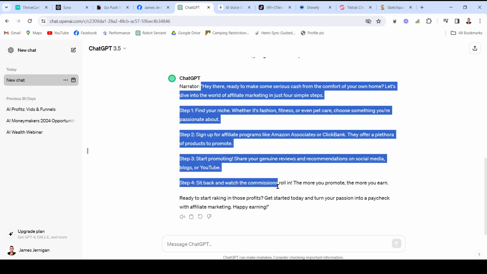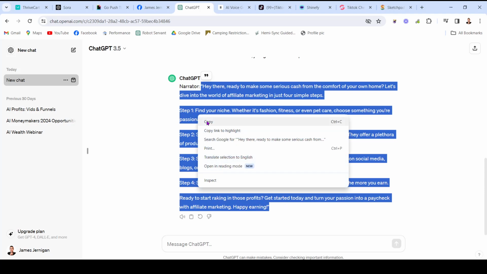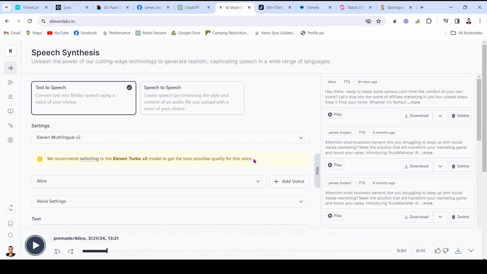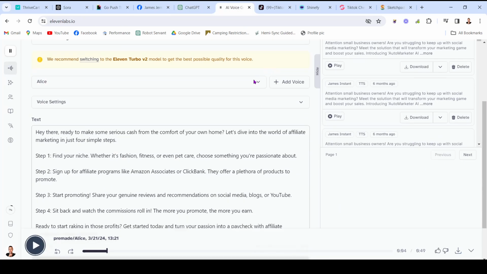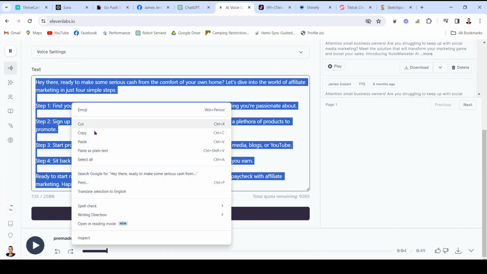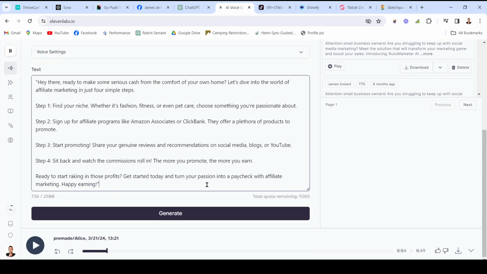So all I did was copy this. I've created a script using ChatGPT, just told it what I wanted. It spit it out. So now I'm going to hop over to this voice generator and basically just paste the script here from ChatGPT into the voice generator here and click generate. So now what this is going to do is then read this script out loud.